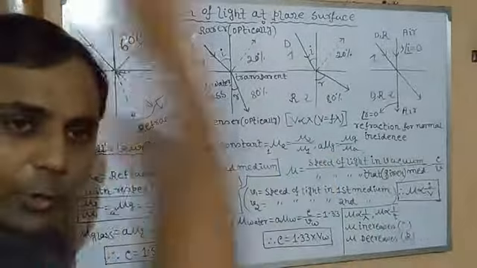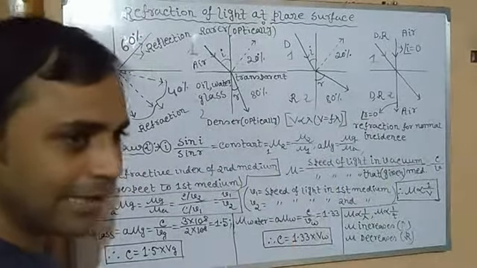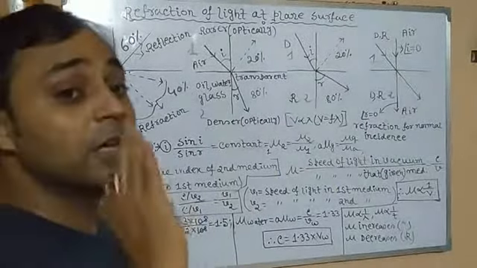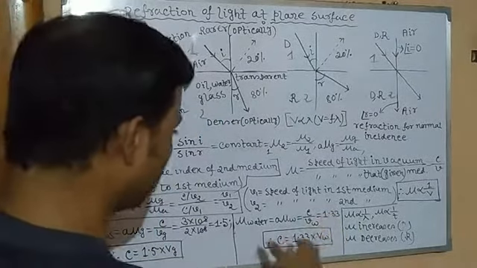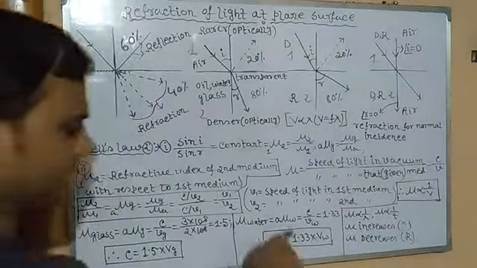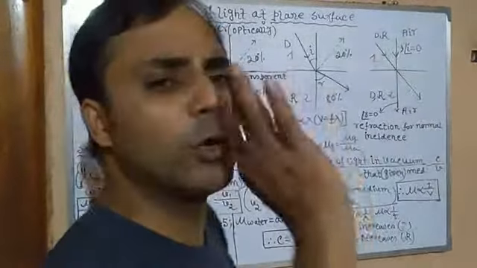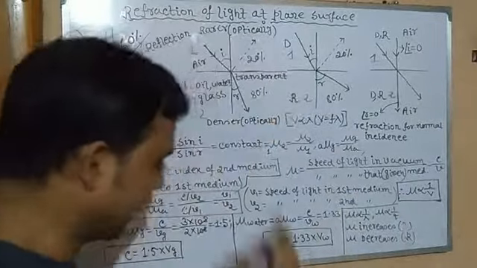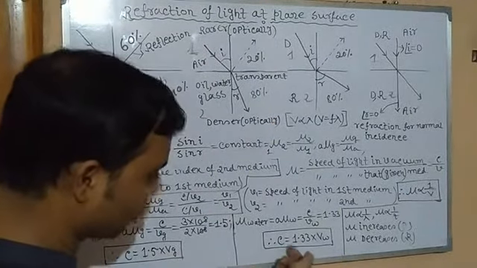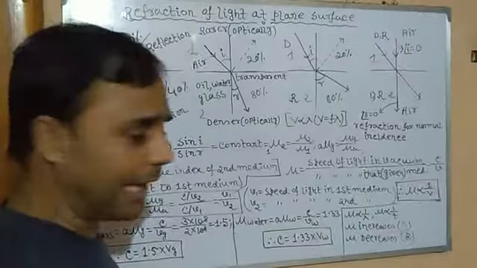In the numerator there will always be the velocity of light in vacuum, and in the denominator it will be the velocity of light in the given medium. So velocity of light is 3 into 10 to the power 8 meter per second, whereas velocity of light in water is 2.25 into 10 to the power 8. If we calculate, we will get 1.33. Again, it indicates velocity of light in vacuum equals 1.33 times velocity of light in water.